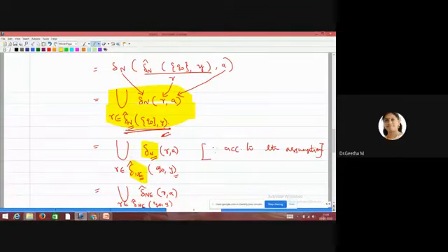That is the first step you want to do. Delta n cap can be replaced with delta NE cap.